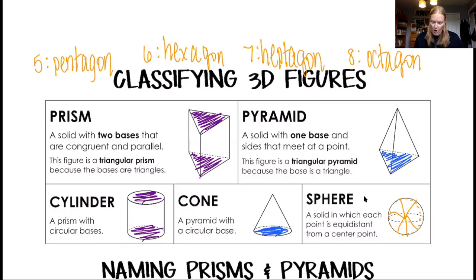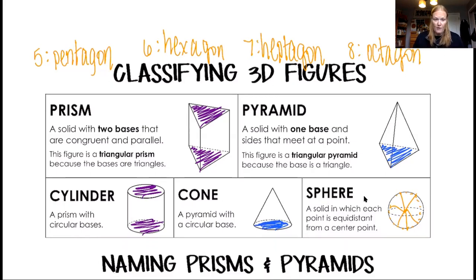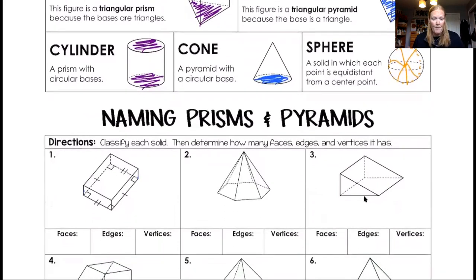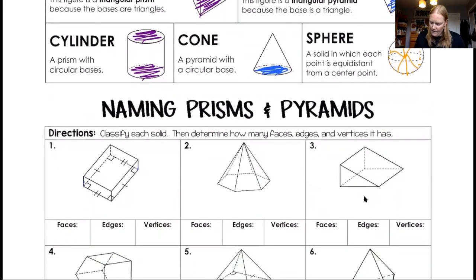Okay, so the other thing that if you notice it's going to ask us to do is we're going to name them, but we're also going to figure out how many faces it has, how many edges it has, and how many vertices it has. So a face is like this book, right? This is a face of the book. This little part of the spine is also a face. This other part of the spine is a face. This is a face. This is a face. The back's a face. So there's all these faces.